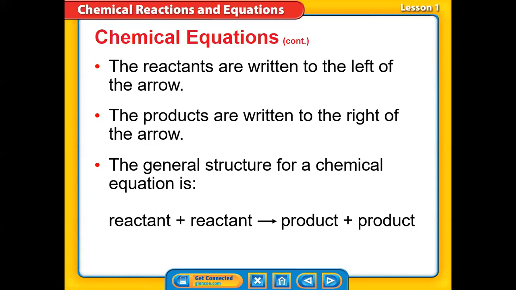How do we write chemical equations? We're going to write chemical equations and learn how to balance them, everything, don't worry, step by step. Any hard question regarding this part, guys?